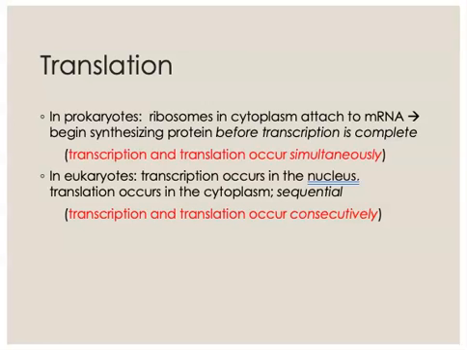The process of transcription in a eukaryotic cell takes place in the nucleus. So the entire messenger RNA will be produced and in fact processed into a mature transcript before it is sent out into the cytoplasm for translation. So these are sequential processes in a eukaryotic cell. Transcription happens first, and then translation happens. We say that those two things occur consecutively.